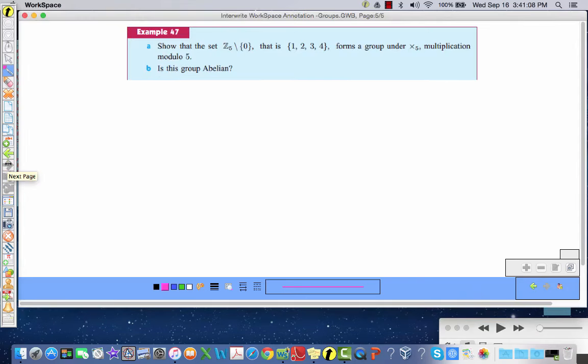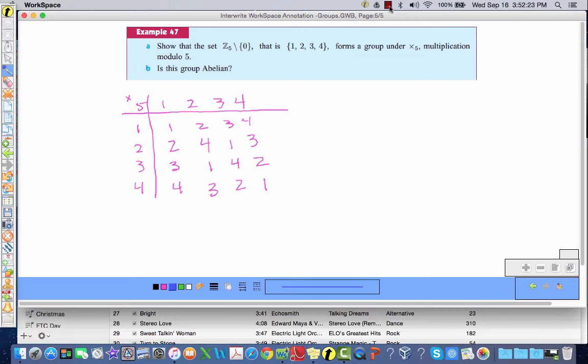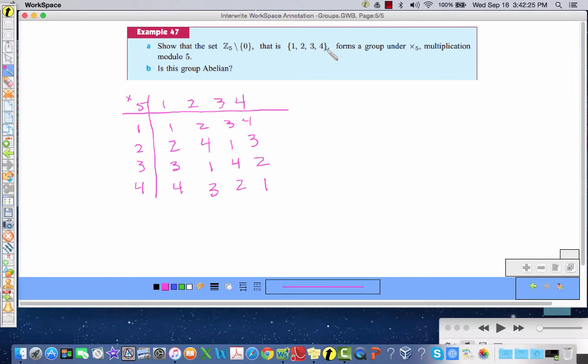Okay, so here we go. Show that the set Z5 without zero, that is 1, 2, 3, 4, forms a group under multiplication modulo 5. So this is the integers through 5, not including 0. So that's why it's 1, 2, 3, 4. Okay, so we have to make a Cayley table, and behold the Cayley table! So we're showing that it forms a group, and we're also showing that it's Abelian.